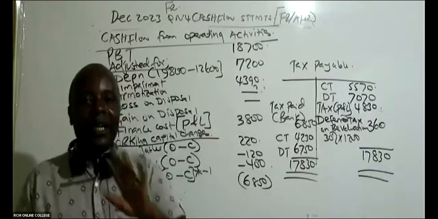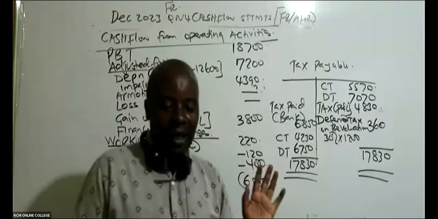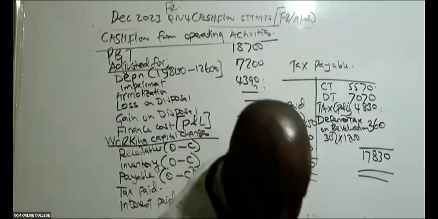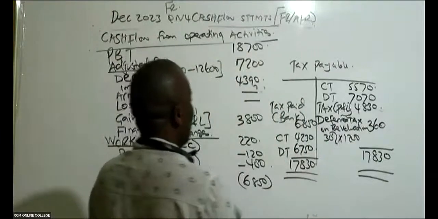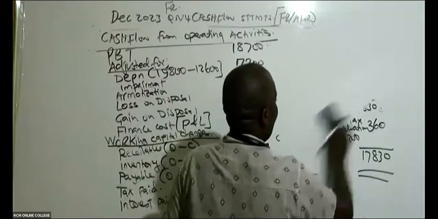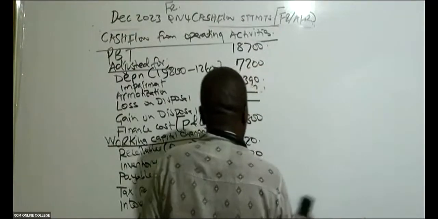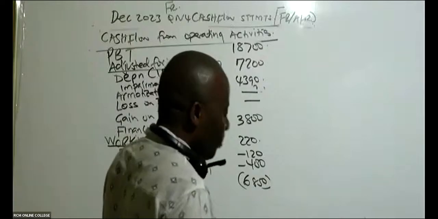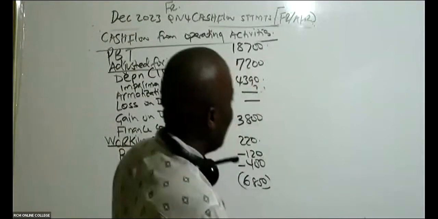T account has no marks. No marks totally. That's why later on, you'll see Mwalimu will not be using the T accounts at all.